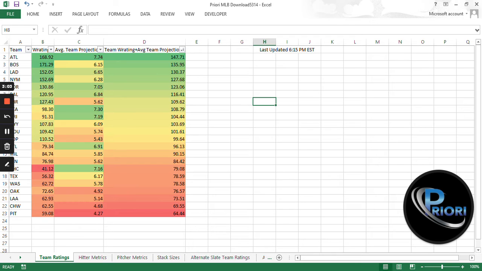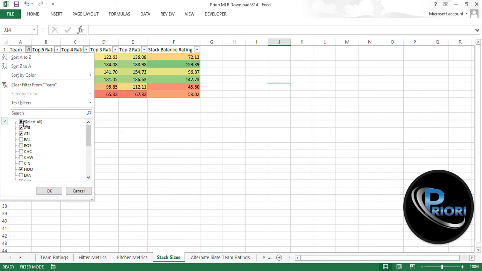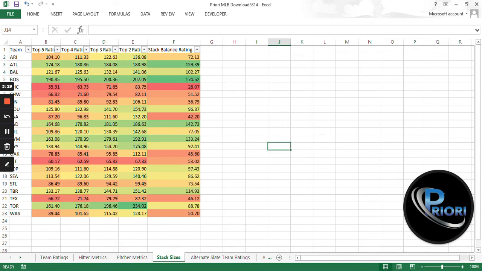The W rating is very aggressive, while the projections are more so median projections. They'll be more similar to other things you may find throughout the industry. So I like to kind of average the two, and you'll see that throughout this video. The next page I want to jump over to is the stack sizes page. Let me go ahead and clear my search there.